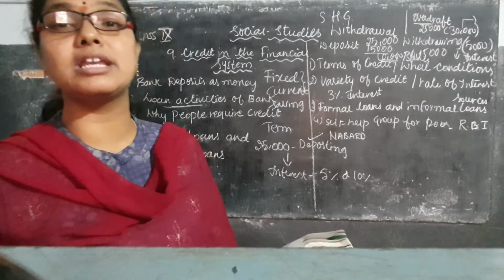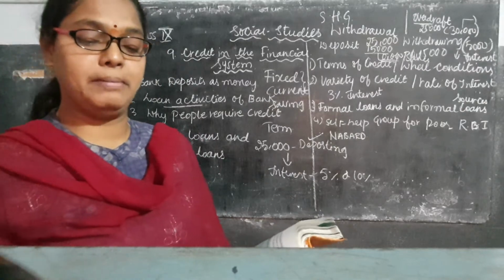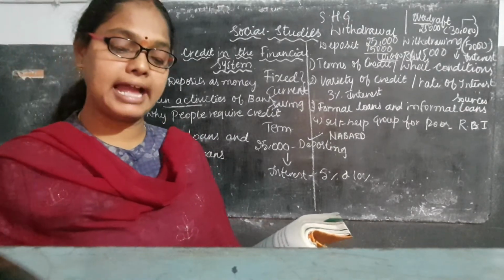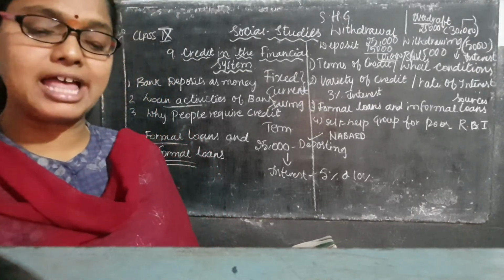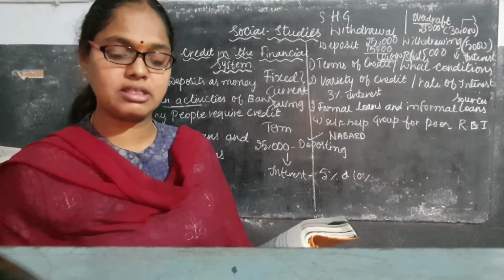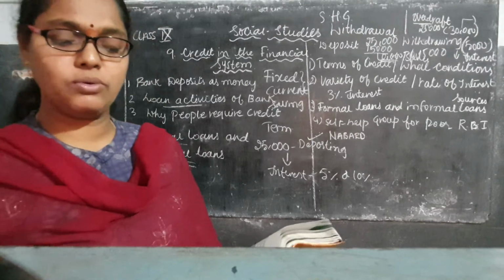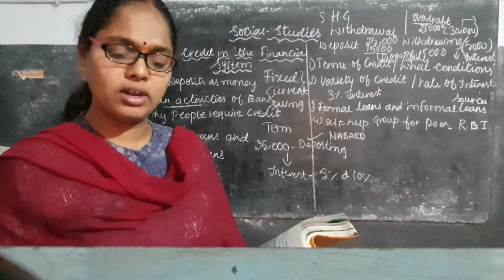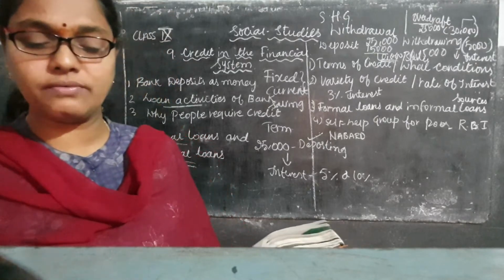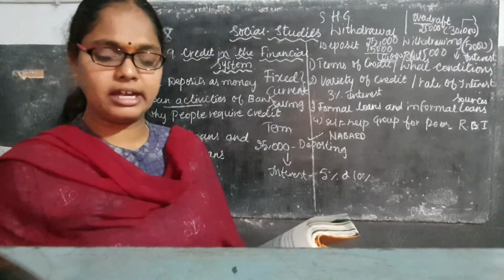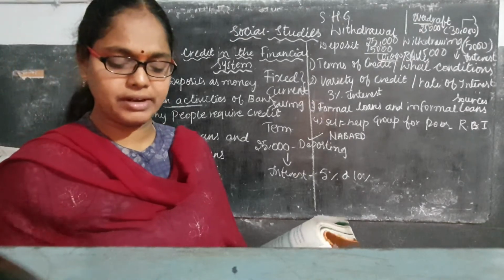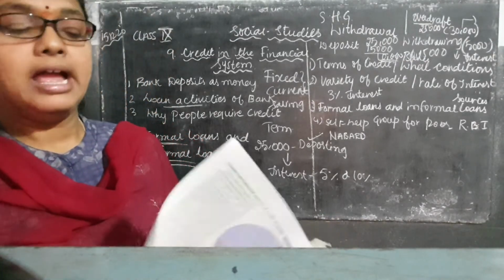So how much will he be charging as interest? 5% per month. Rama repays the money for working from where? From the landowner. Most of the time Rama has to take a fresh loan before the previous loan has been repaid. At present she owes the landowner how much money? 5,000. Though the landowner does not treat her well, she continues to work for him since she can get loans from him when in need. Rama tells us that the only source of credit for the landless people is the landowner employees.